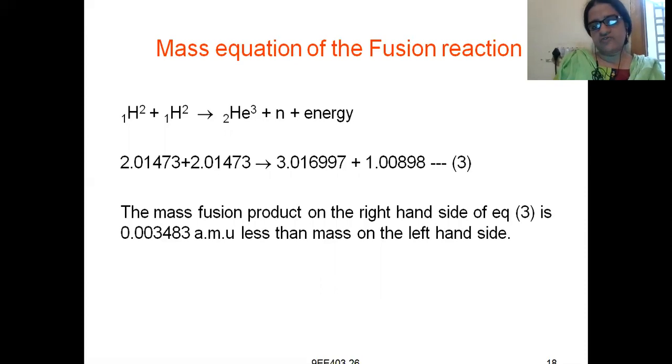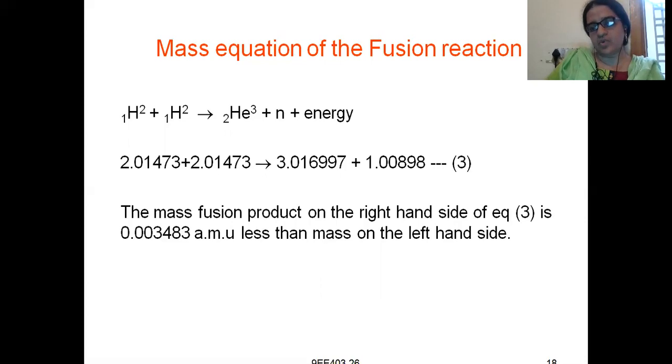The weight of deuterium is 2.01473, plus 2.01473, which gives 3.016997 plus 1.00898. Approximately both sides of the equation will tally, but accurately they will not. The mass of the fusion products on the right hand side of equation 3 is 0.003483 AMU less than the mass on the left hand side.